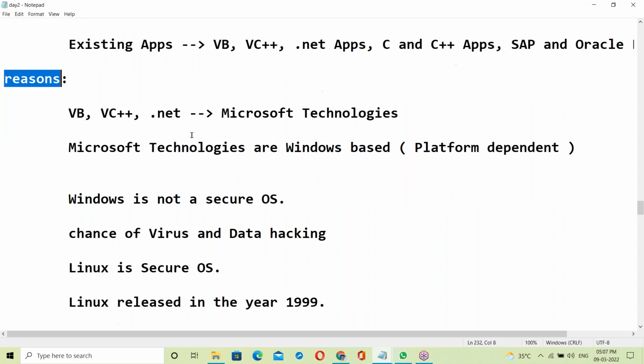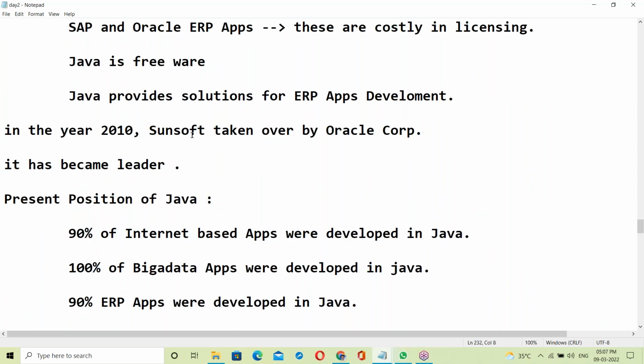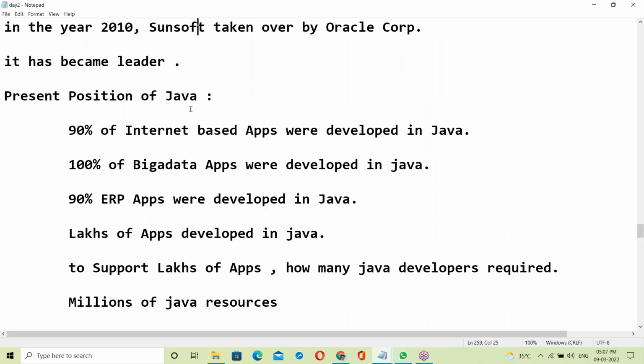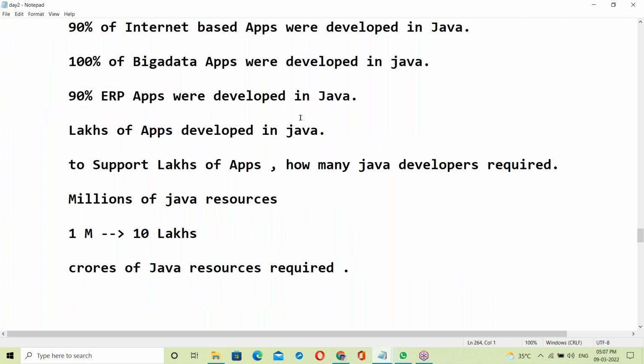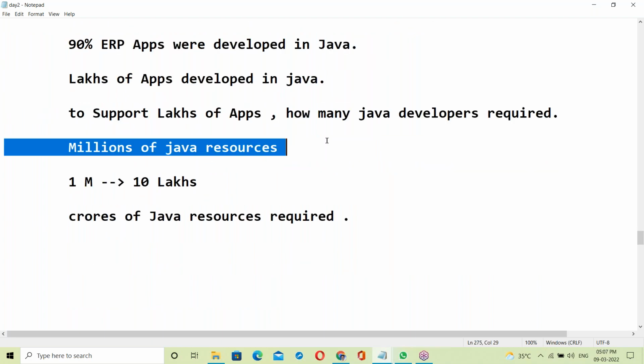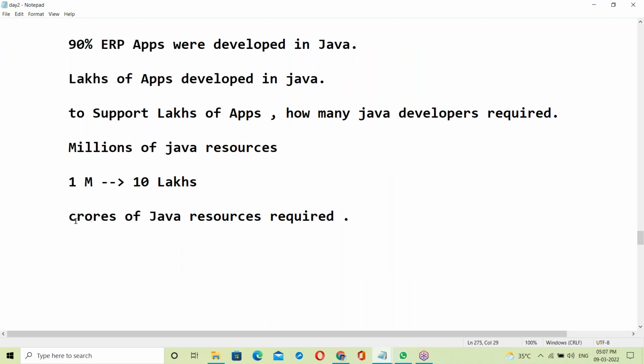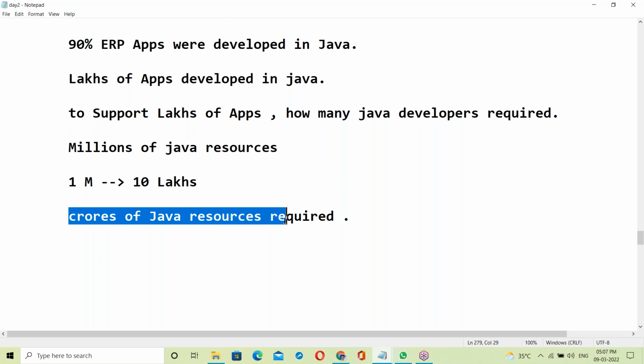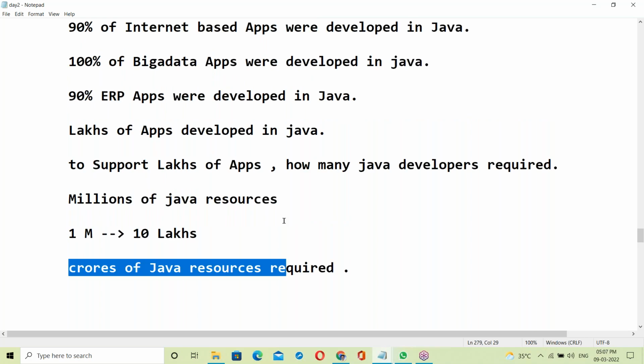Now Java is the leader in the market. Millions and crores of Java resources are required. The present situation was analyzed and explained very clearly.